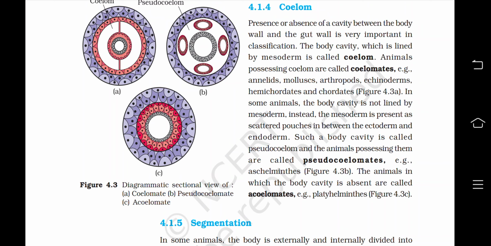In some animals, the body cavity is not lined by mesoderm. Instead, the mesoderm is present as scattered pouches in between the ectoderm and endoderm. Such a body cavity is called pseudocoelom, and the animals possessing them are called pseudocoelomates. Example, Aschelminths. The animals in which the body cavity is absent are called acoelomates, that is, platyhelminths.